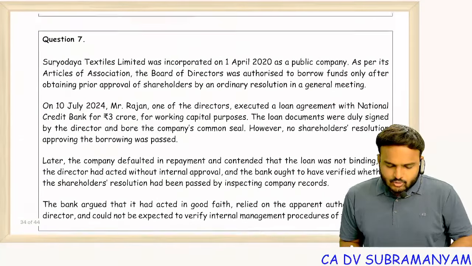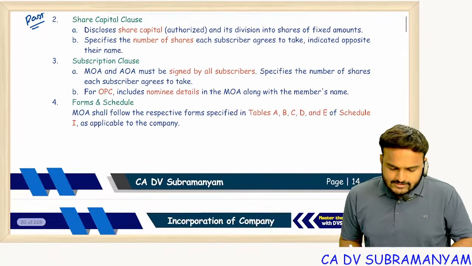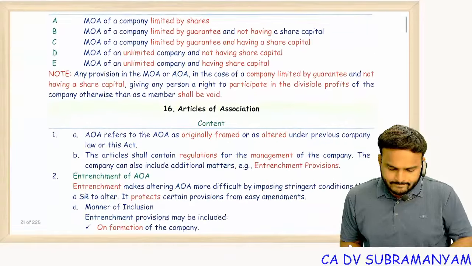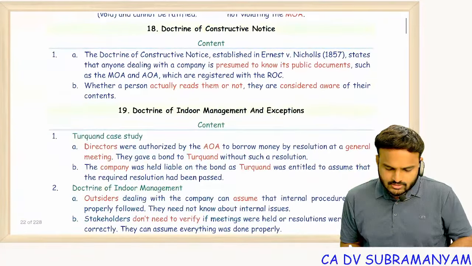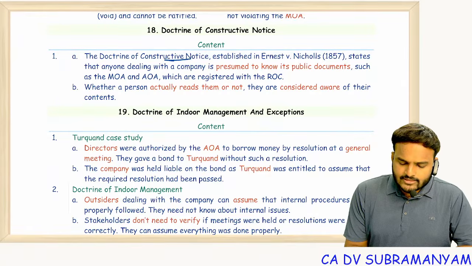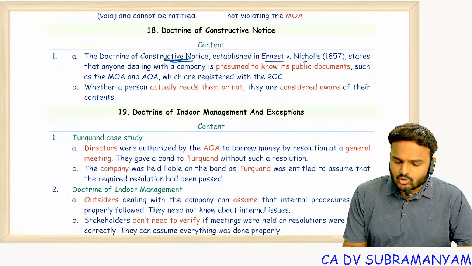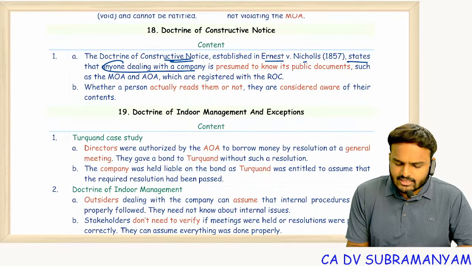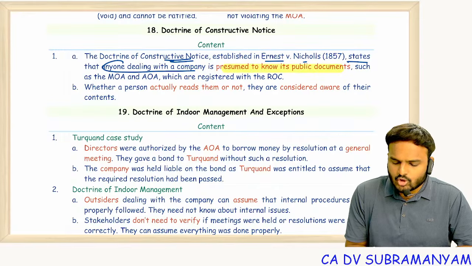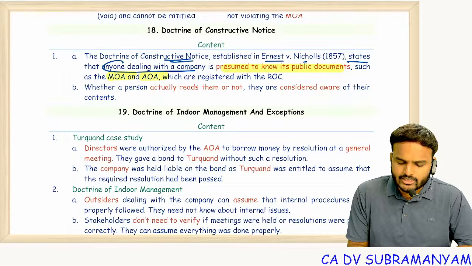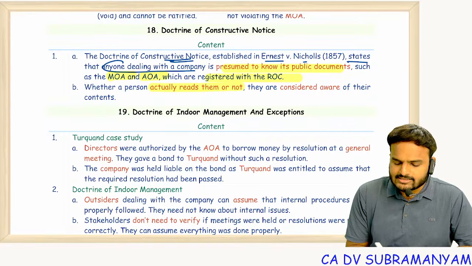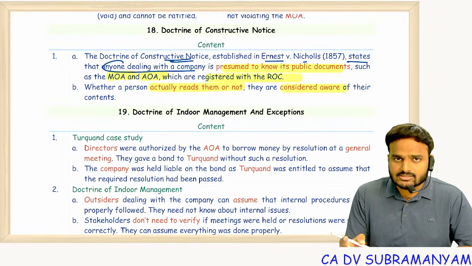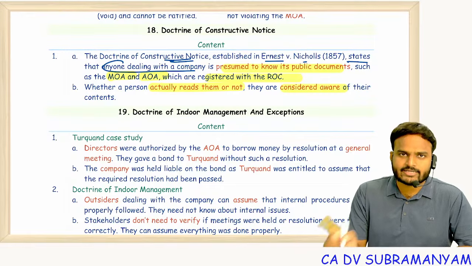Next, the 7th question is about the doctrine of constructive notice. The doctrine of constructive notice, established in Ernest and Nicholas, states that anyone dealing with the company is presumed to have knowledge of public documents such as MOA and AOA, which are registered with the ROC. Whether a person actually reads them or not, we will consider them as aware of the MOA and AOA contents.